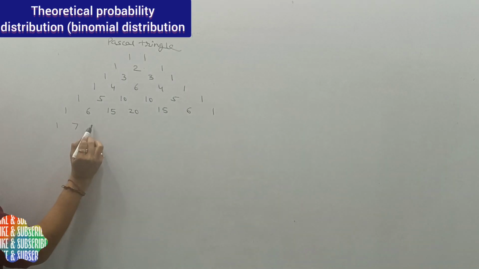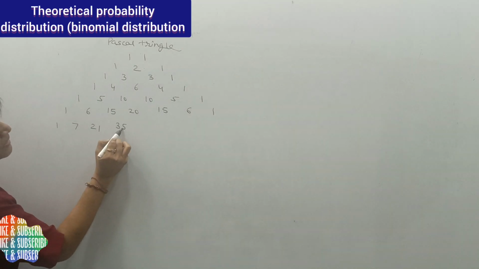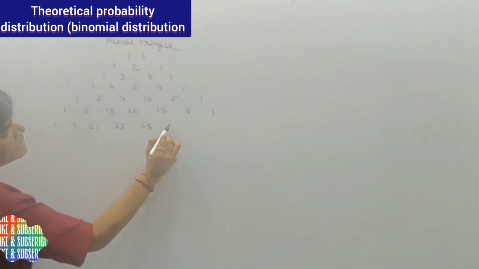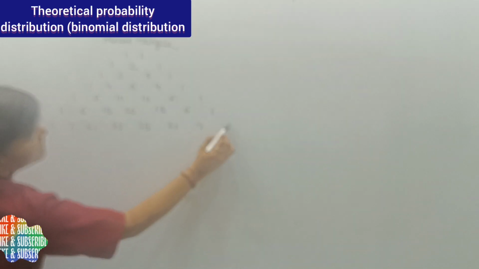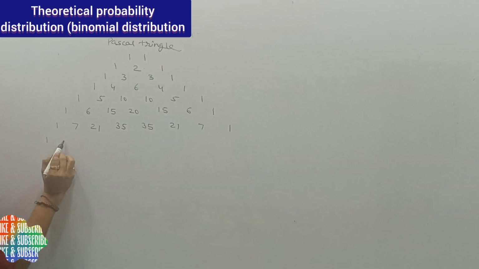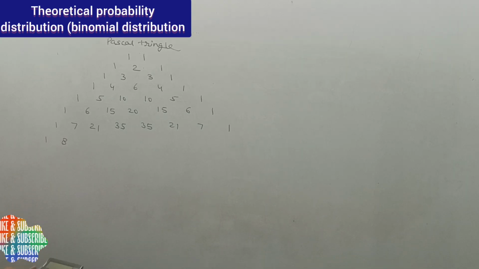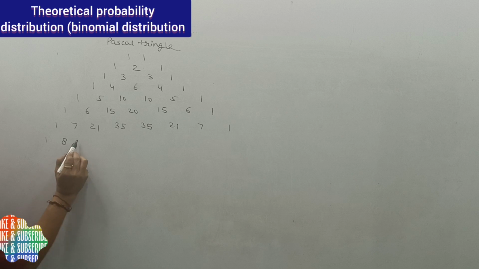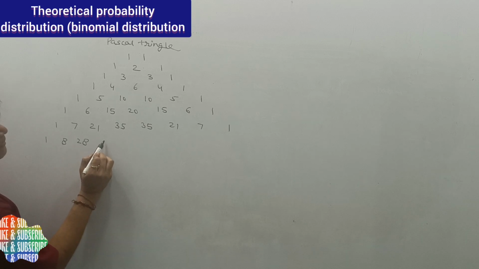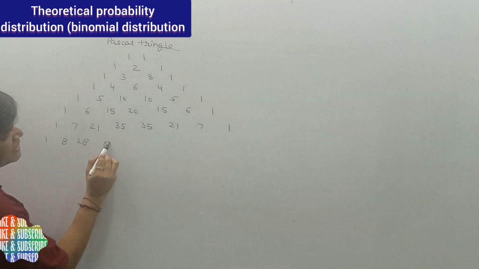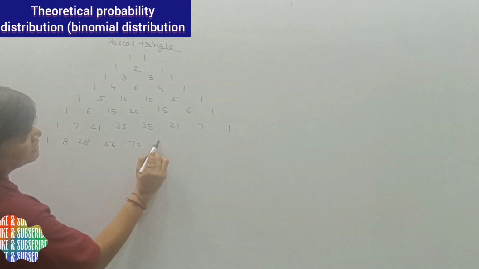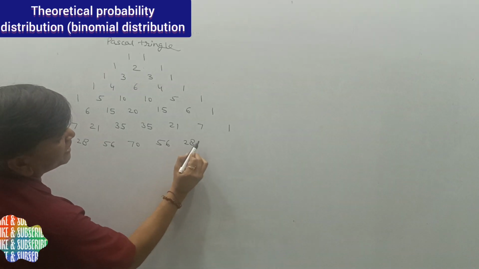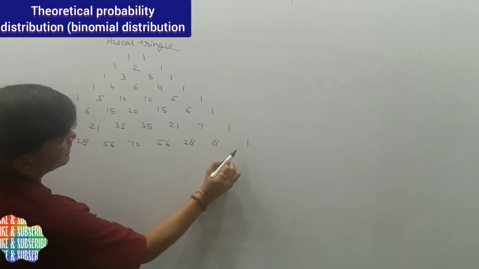Then 1, 7, 21, 35, 35, 21, 7, 1. Then 1, 8, 7 plus 21 that is 28, then 56, then 70, then 56, then 28, 8, then 1.